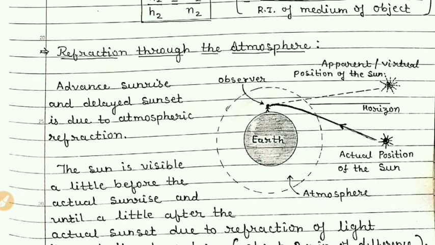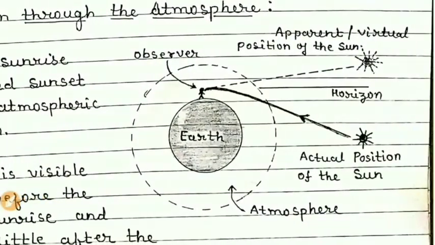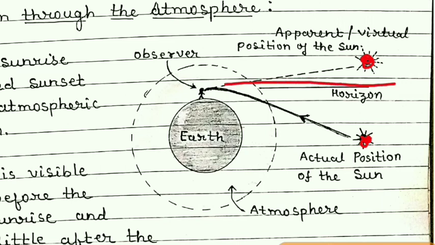Now, one another important phenomenon related to refraction of light is refraction through atmosphere. Students, here the example given is of sunrise or sunset. When we observe the sun rising from the east, actually it has not risen, it is below the horizontal line or horizon, but still we see the sun already risen.